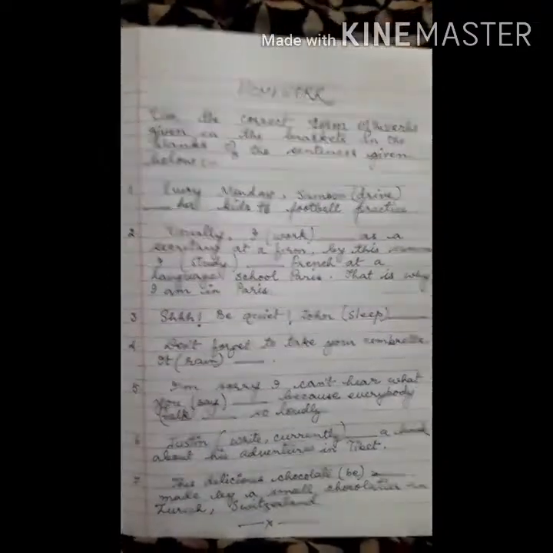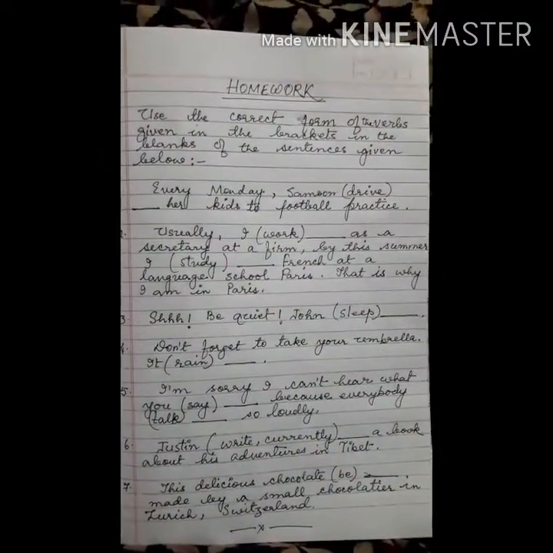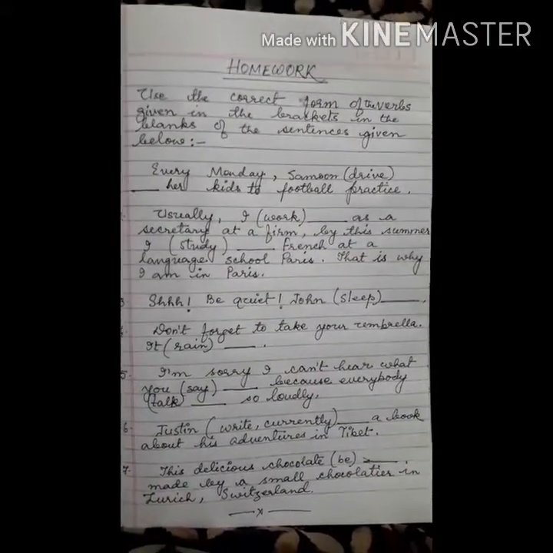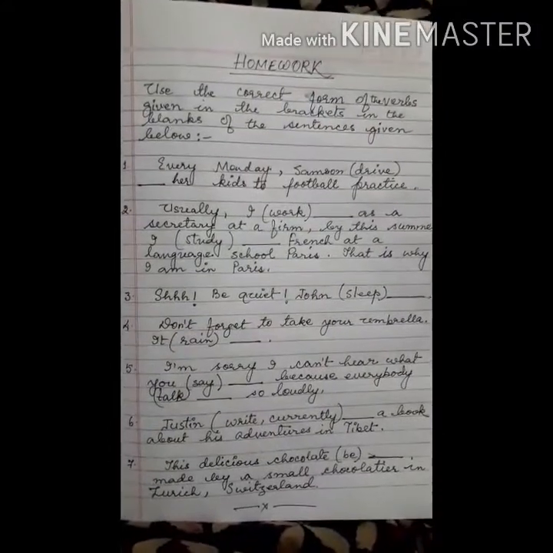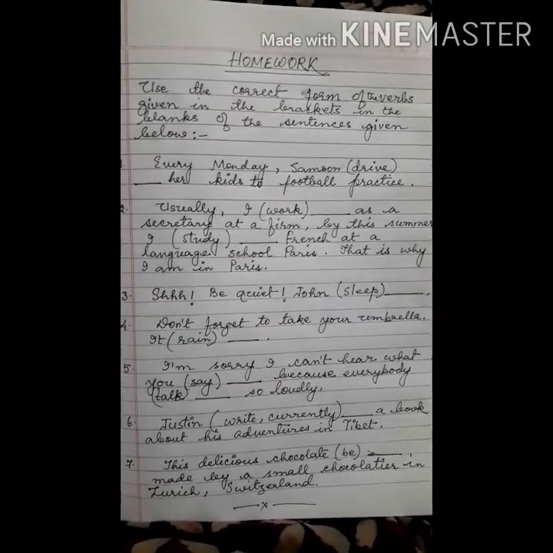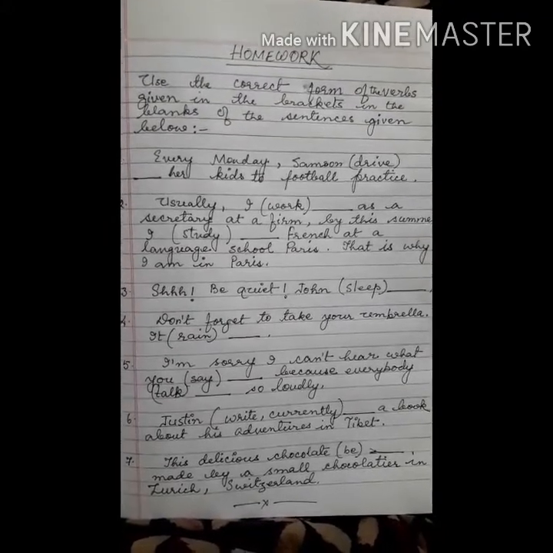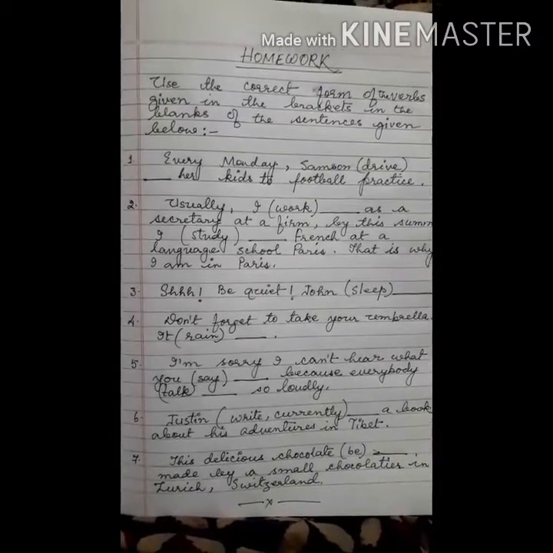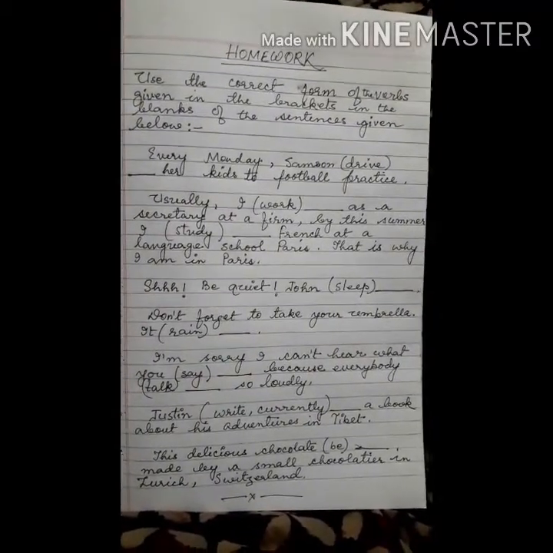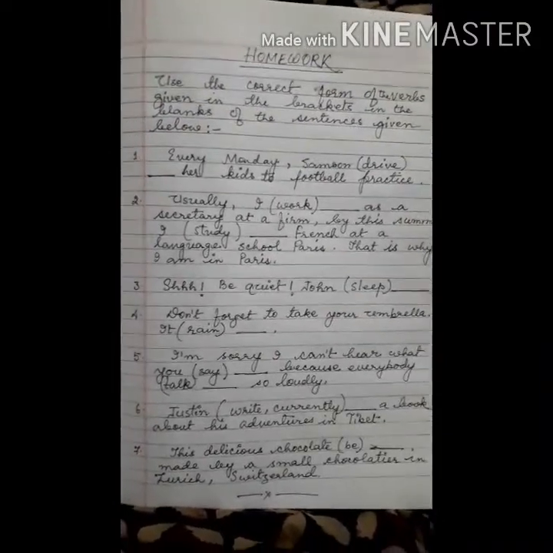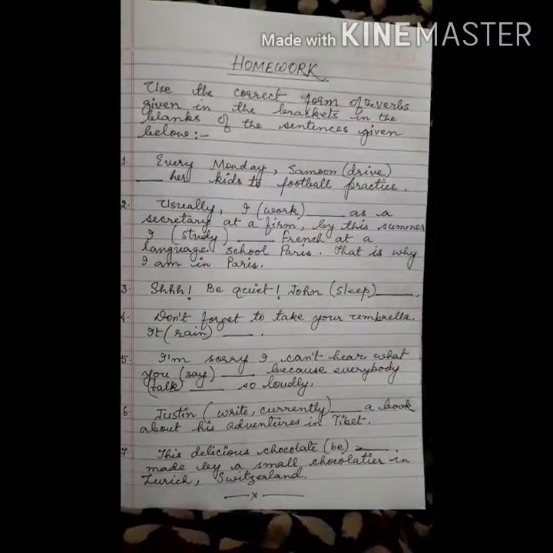Okay students, I have given you a short homework. Since we have completed simple tenses and continuous tenses, this is a small homework for you. You read the sentences very well. What you have to do is use the correct form of the verbs given in the brackets in the blanks of the sentences given below. You have to use in the blanks the correct form of tenses of the bracket words only. These are the verbs. So, the correct form which will suit here. I'm reading the questions for you.